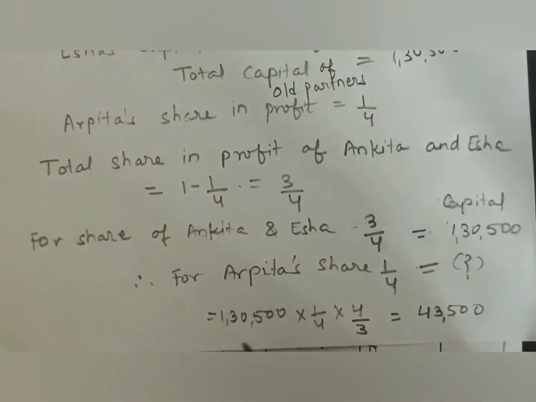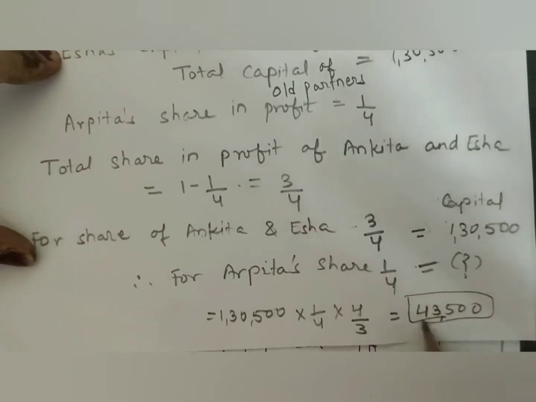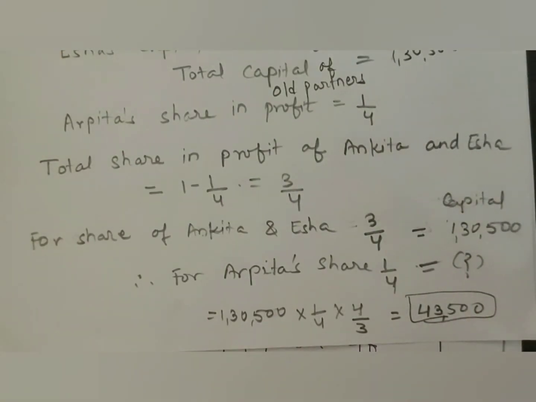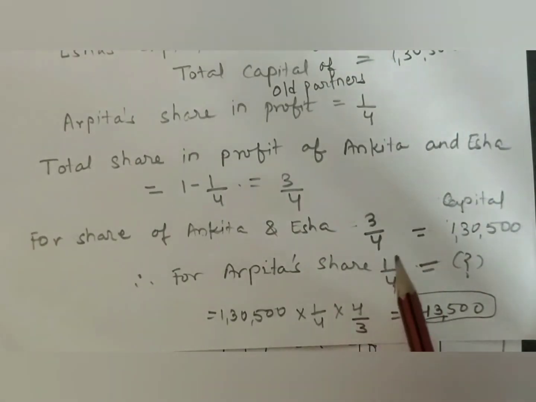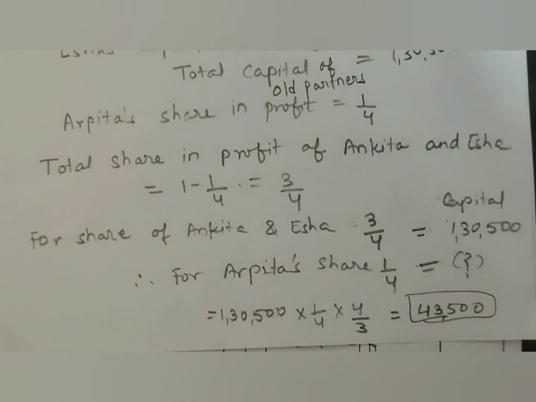So by cross multiplication, we will get 43,500, that is Arpita's capital. In this way, the proportionate capital to be brought in by the new partner will be found out. So this was the new point that we learned today. I hope you have understood that.